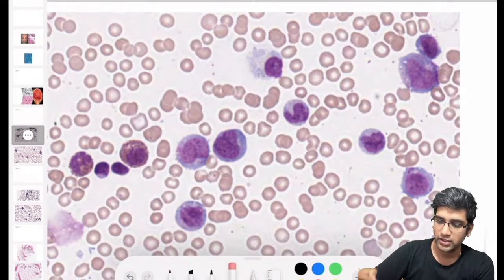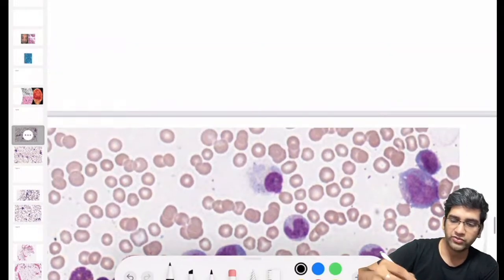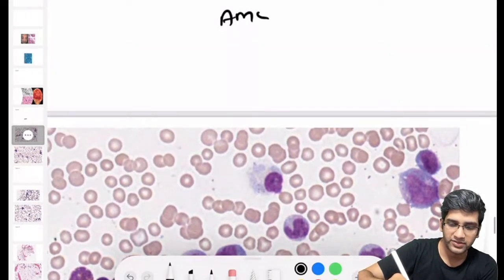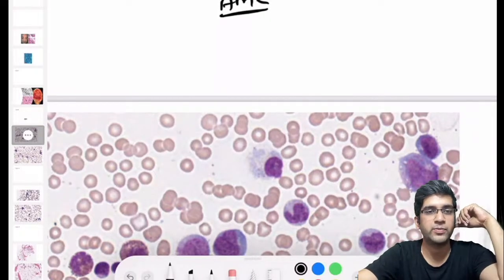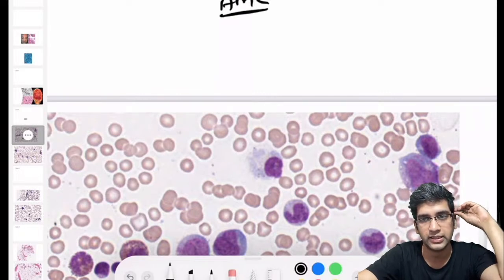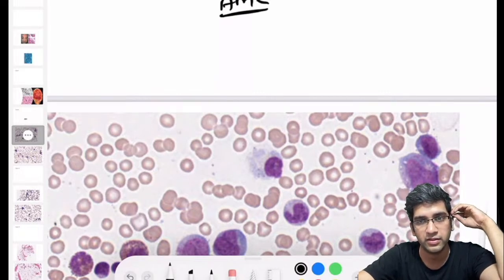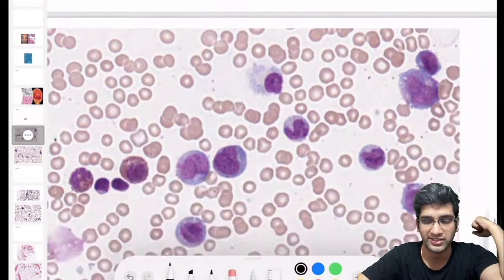Fine. So when I say myeloblast, I'm thinking of an AML. That's all, I'm just thinking of an AML. I have different subcategories of an AML. It could be an AML M1 to M7, anything. So Shamail said that he cannot pick up an Auer rod or a granular cytoplasm.